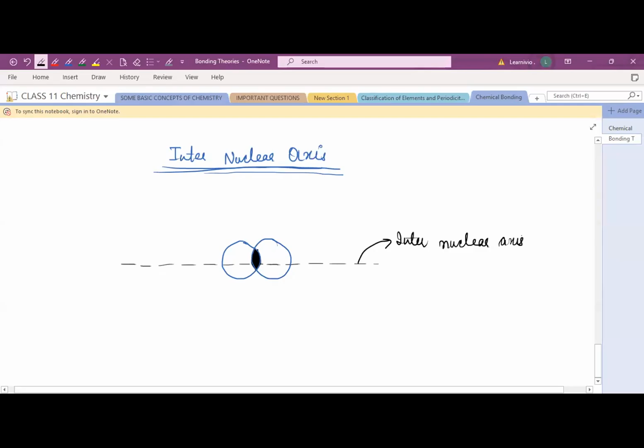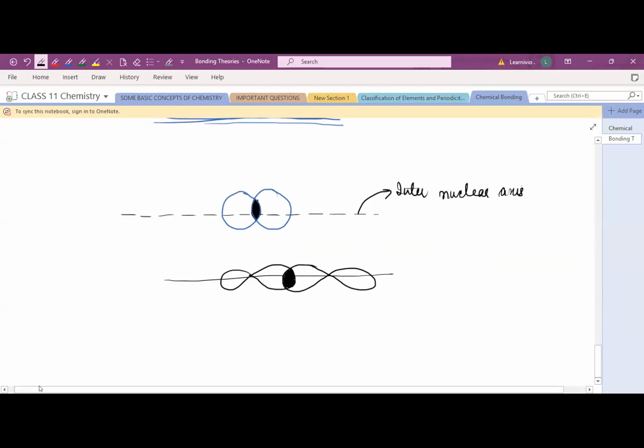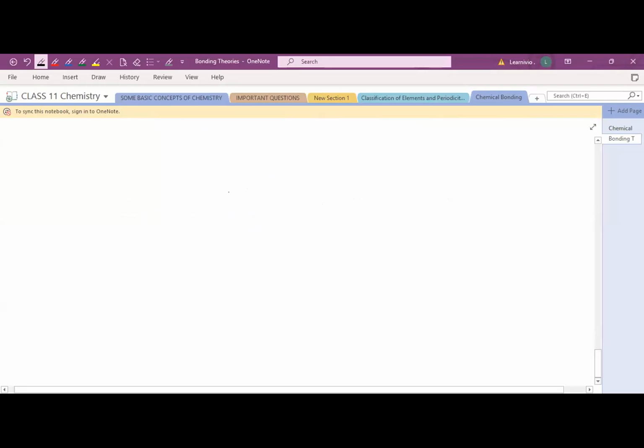Yeah, ma'am. So suppose this is the internuclear axis and we have p orbitals. Now see, let's first see the bond formation.